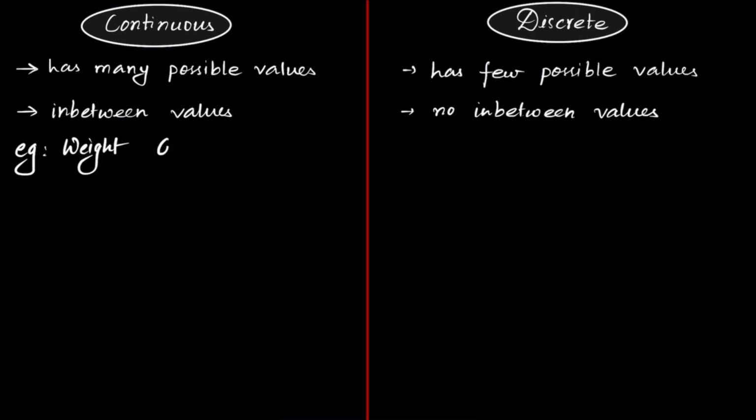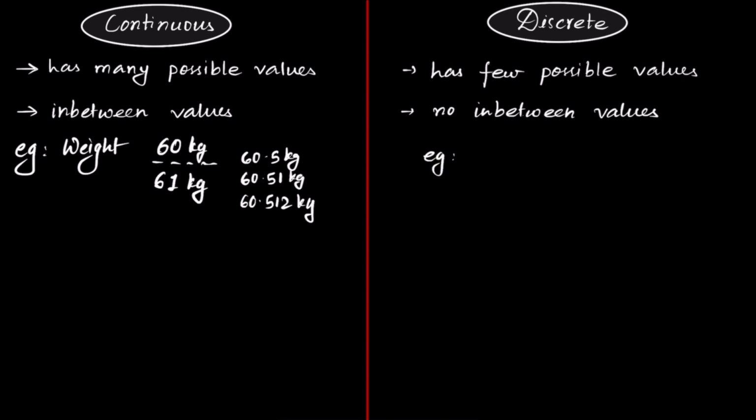Let's say a person has weight 60 kg and another person has weight 61 kg. So is weight a continuous variable? For that, the first question, can it have many possible values? Yes, it can have many possible values. 60 kg, 61 kg, 63 kg, 70 kg, 70.5 kg, and many more. Number two, does it have in between values? See, between 60 kg and 61 kg, you can have 60.5 kg, 60.51 kg, 60.512 kg. So in between values are possible. That's why it is a continuous variable.